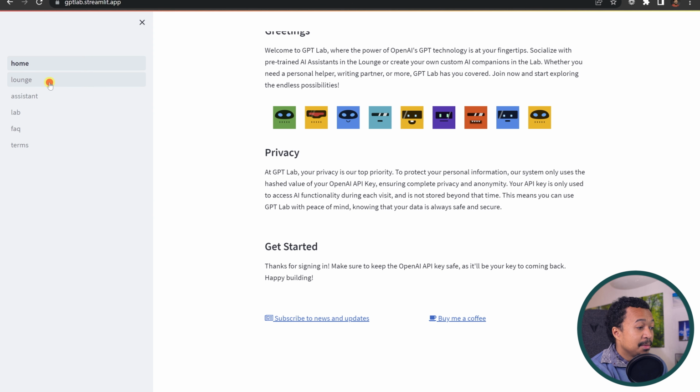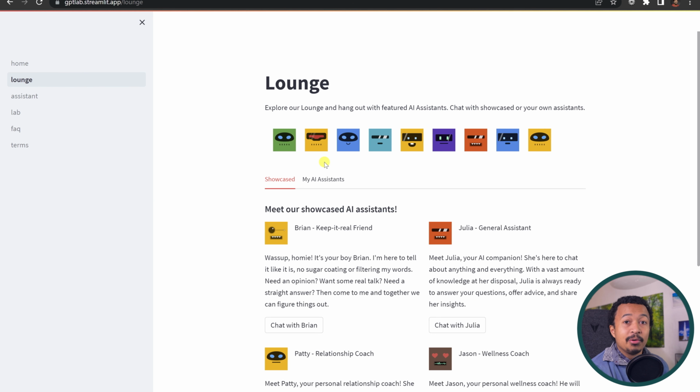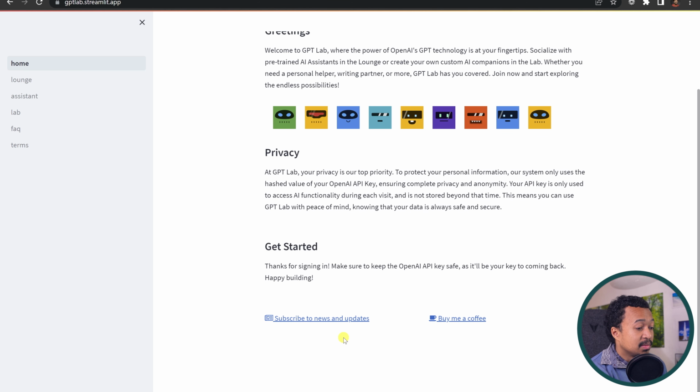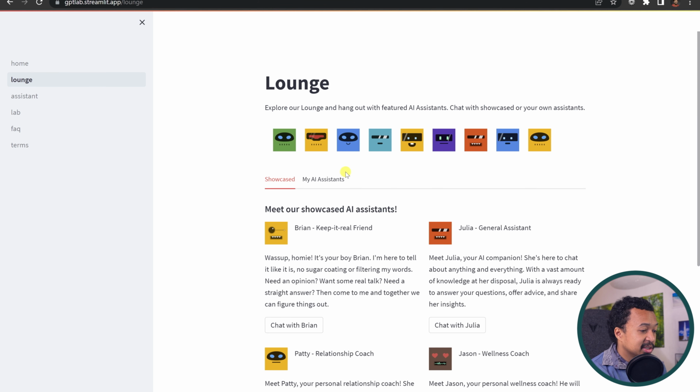Whereas, you know, I'm playing with the app. I like the app. How can I connect with you? I want the CTA to be available immediately. So put it in the sidebar, not in the home, because I'm never coming back to home. Let's go to lounge, explore our lounge.